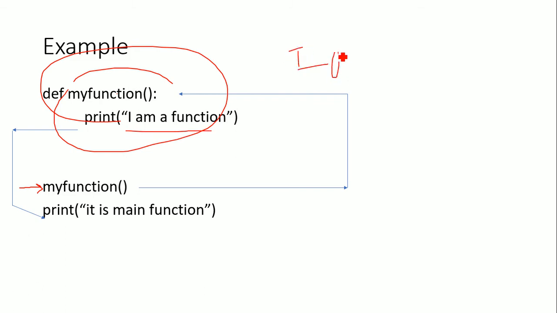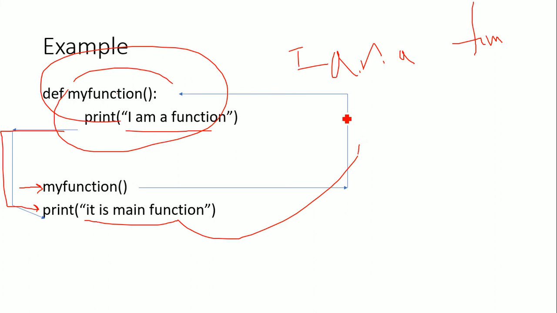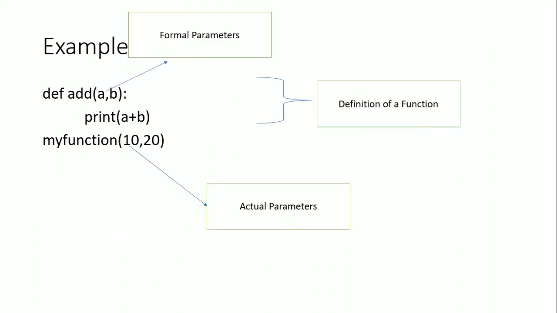So what is the body of the program? I am a function. This is the first output, it is printing. After execution of this statement, again the control goes back to the main program, and then it is main function. After execution of this line, it printed, it is main function. So first it prints I am a function, and then it prints it is main function.